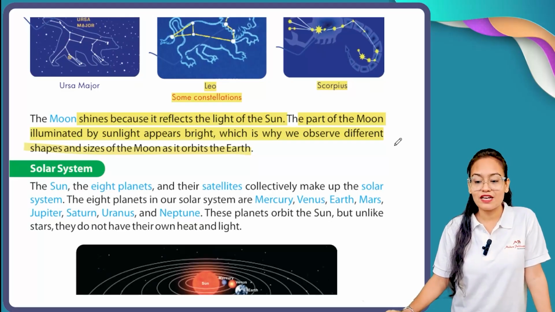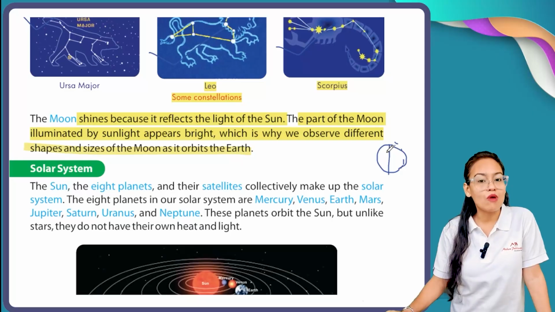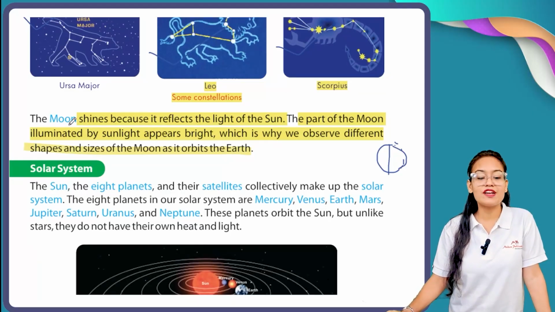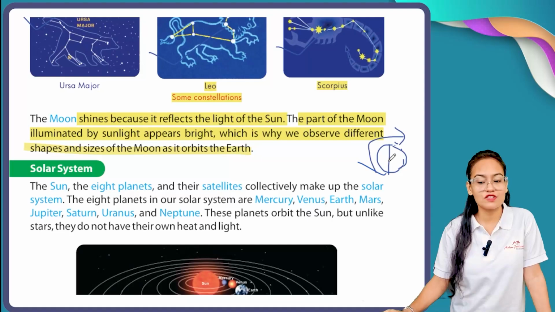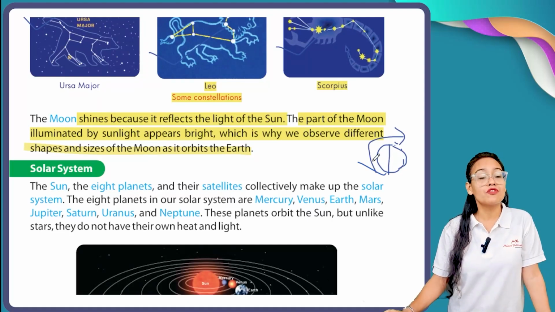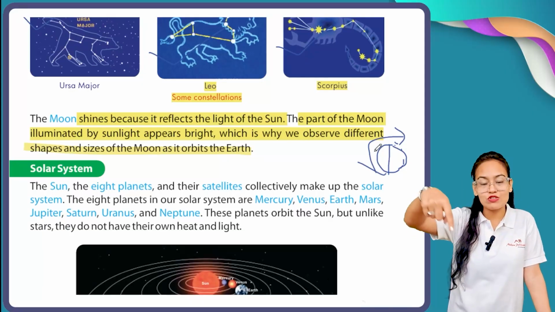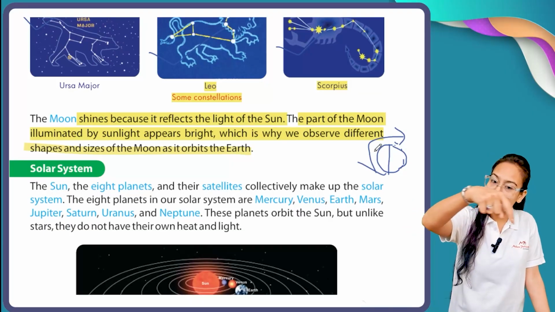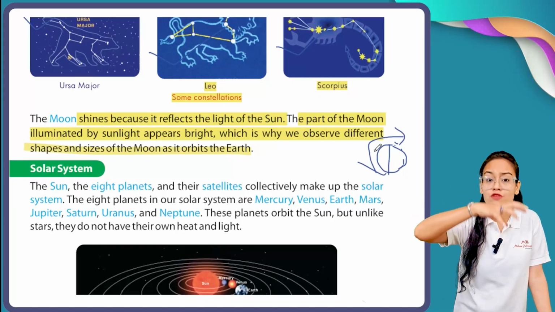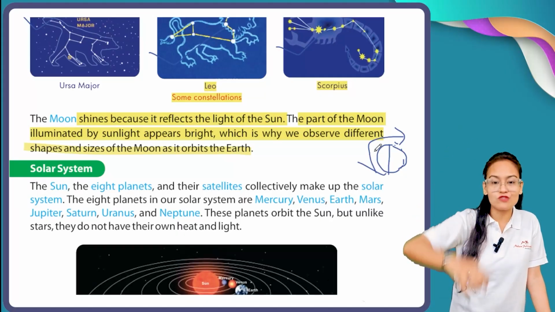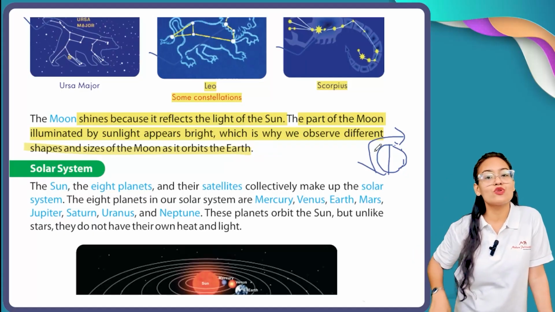Let me show you. If this is the moon, we can see only half of its part shining. Why? Because of the rotation, as you all know, the moon keeps rotating, and the portion which comes in front of the sun during rotation is the only portion that gets light.